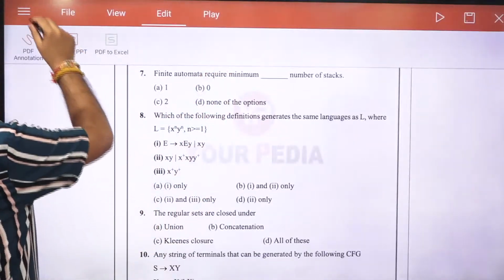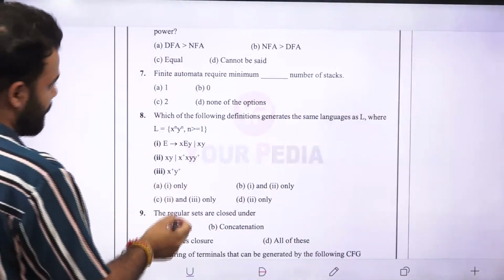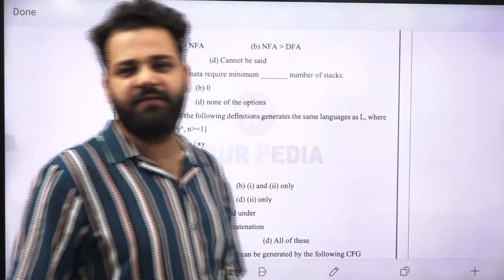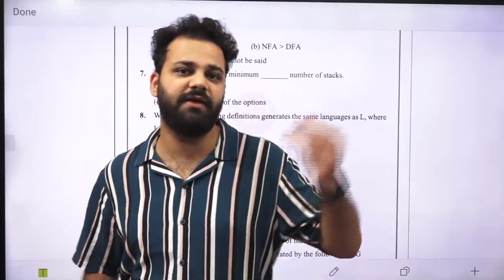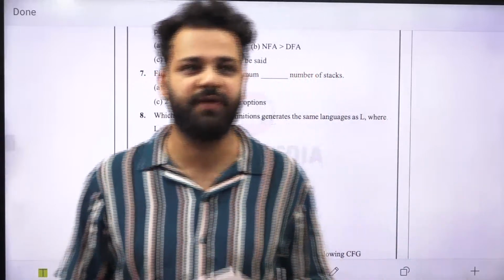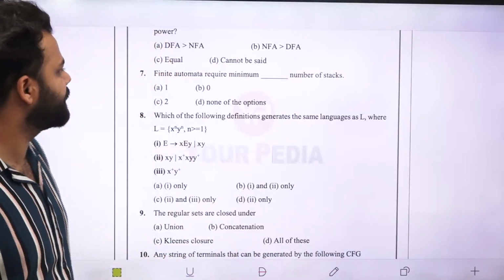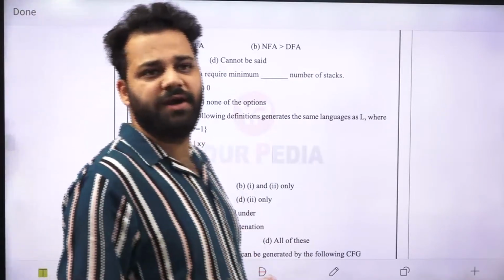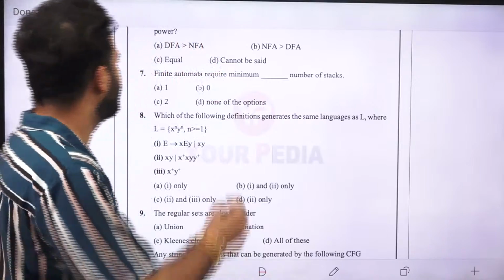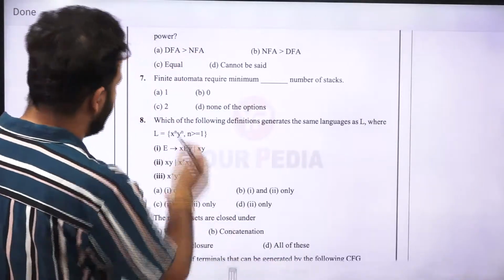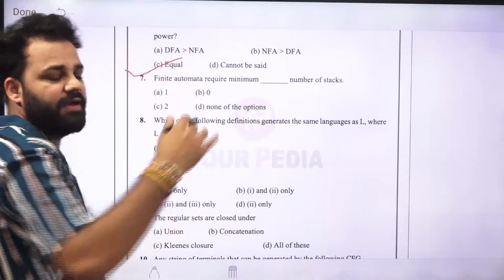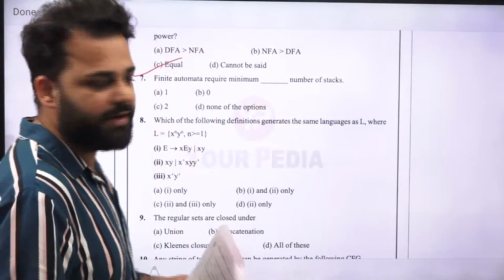Next is, what is the relation between NFA and DFA? As you know, there are algorithms to convert DFA to NFA and NFA to DFA. If NFA and DFA can be converted into each other, this means they have equal power. NFA is equally powerful as DFA.